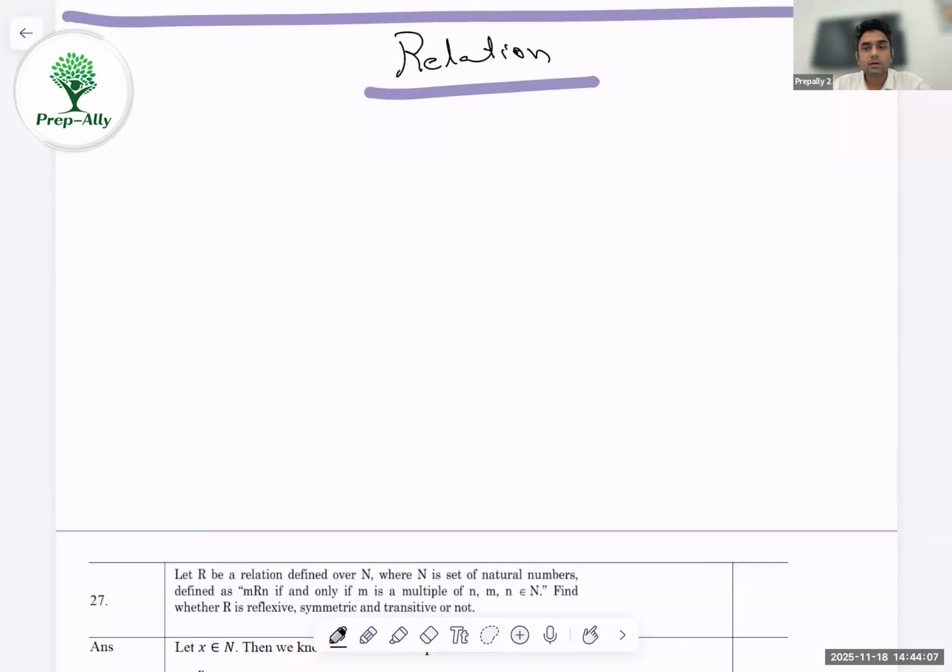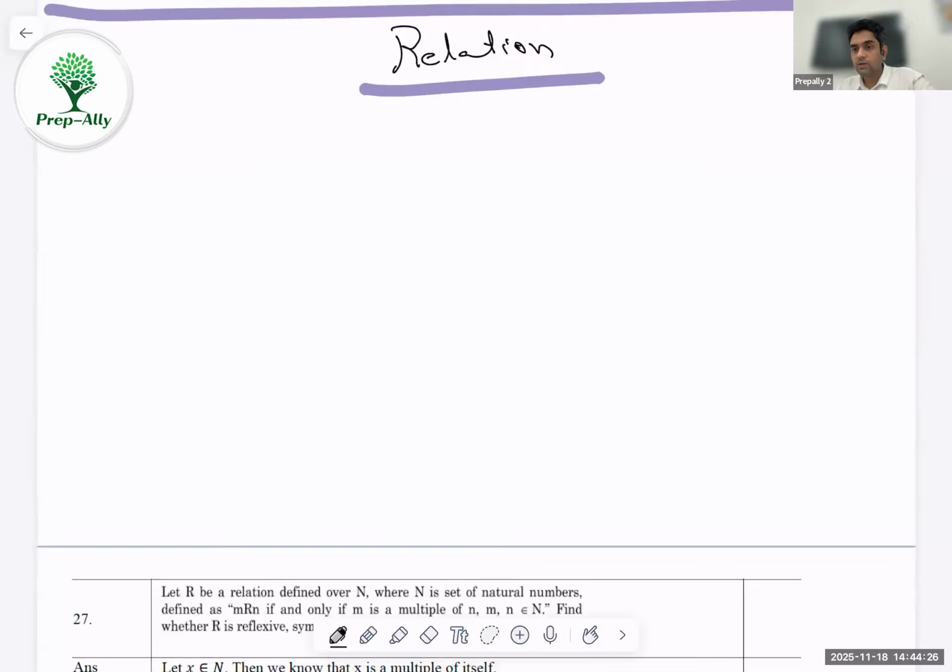All right. As we have been discussing, this entire series is going to be in such a way that we'll cover a little bit of theory and then we will see how to attempt and how to write a paper, so that we make the best of our knowledge. Coming to the theory part of relations. The first chapter is relation and function, but we'll be breaking this down into two parts. In today's video, we'll be looking into relation. Tomorrow, we'll be talking about functions.